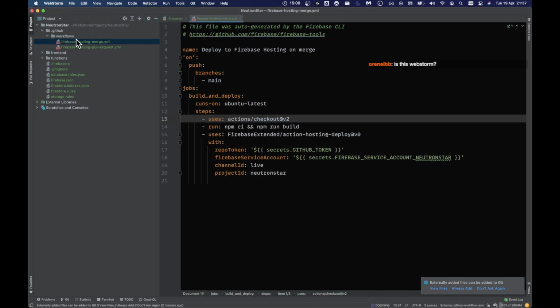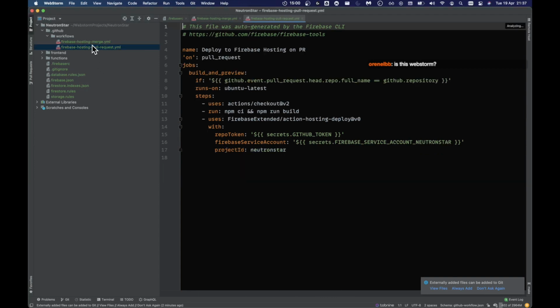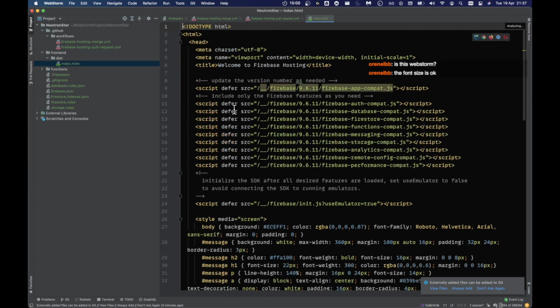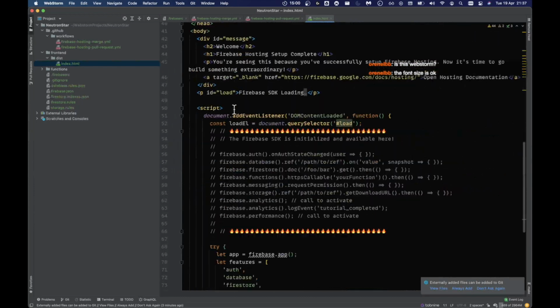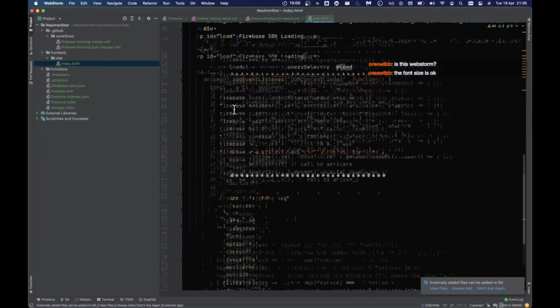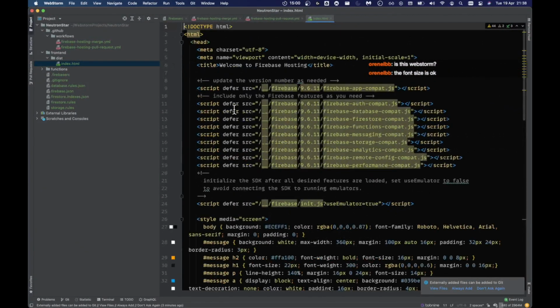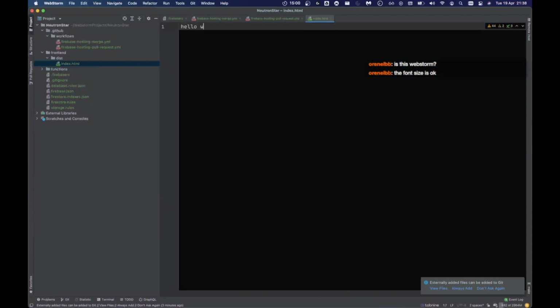So Firebase hosting merge YAML is deployed to Firebase. I don't really know what this stuff is. I guess, yeah, I need to look at that later on. So front end, we have basically this index file with a bunch of junk in here, which I don't care about. I'm just going to put in here a really bad hello world. Don't want to confuse you guys already, you know.